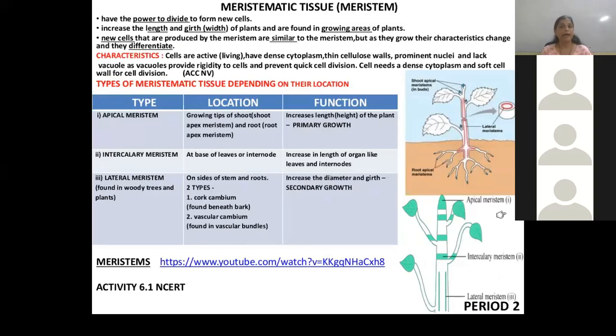Intercalary meristem is at the base of leaves or internode. The stem has nodes, and the space between two nodes is called the internode. So intercalary meristem is at the base of leaves or internode. Then lateral meristem is on the side of stem and roots.